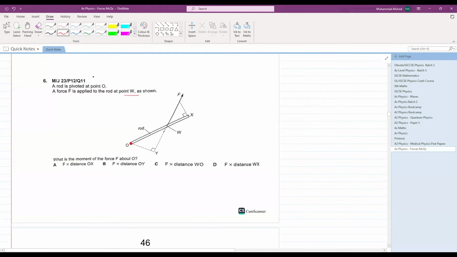Whenever a force is acting diagonally, you extend the force and you drop a 90-degree line from the pivot to the force to calculate the perpendicular distance. So this OY will be your perpendicular distance multiplied by force, which will give you the moment. B is your answer. Let me check in the marking scheme as well. B is the answer. Perfect.